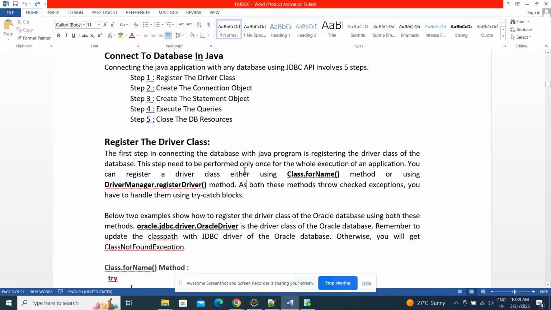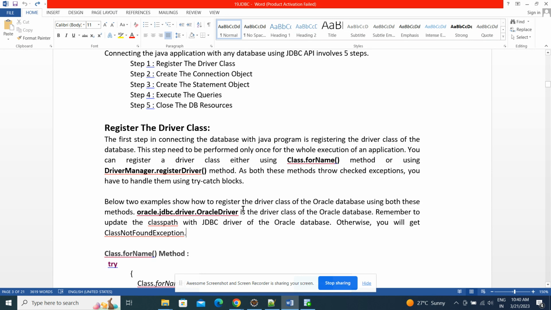Now the first step is to register the driver, which I have just explained. It is for connecting with the database. First we need to register the driver. How do we register it? By using Class.forName, or by using DriverManager.registerDriver. By using these two approaches, we can register the driver class. Now let's go for this.